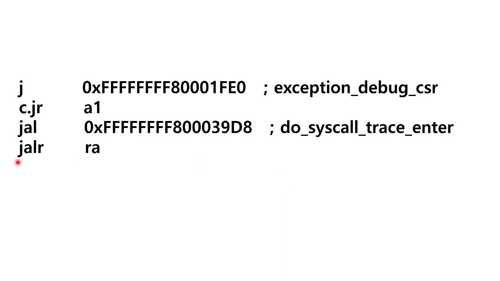So here is the sample assembly instruction for the JALR assembly instruction. Unlike the previous assembly instruction, this instruction is with the RA register. The RA register is one of the general purpose registers in the RISC-V architecture.